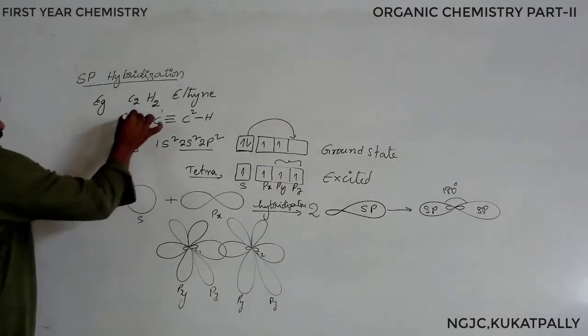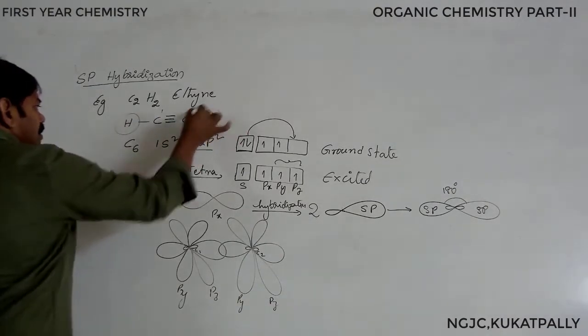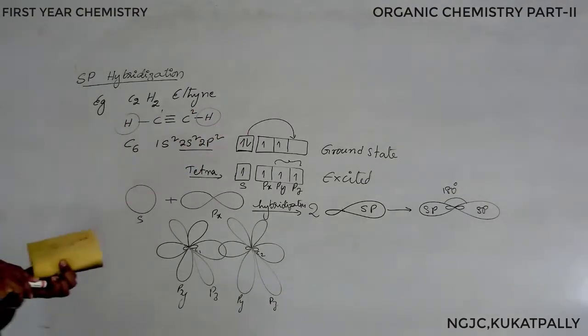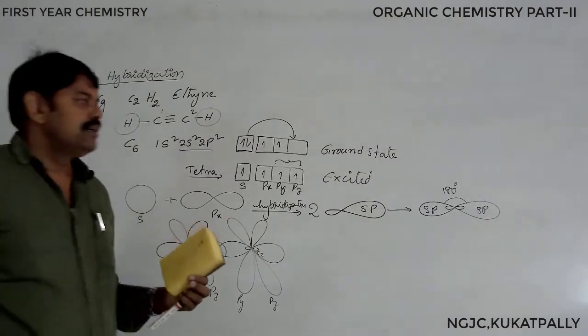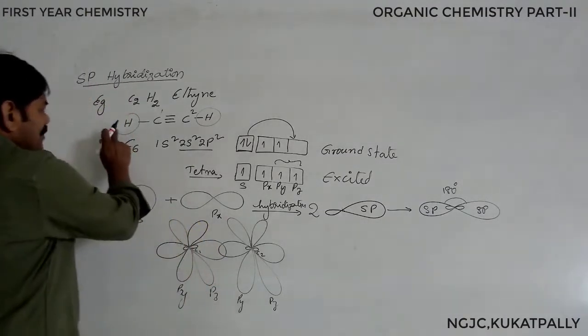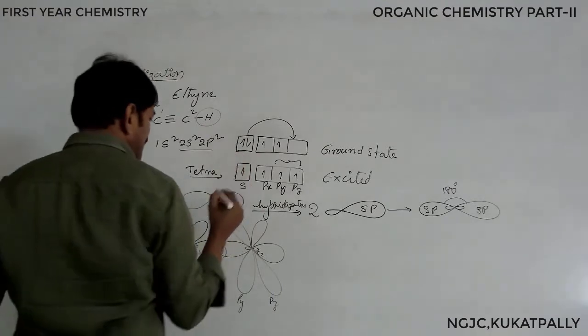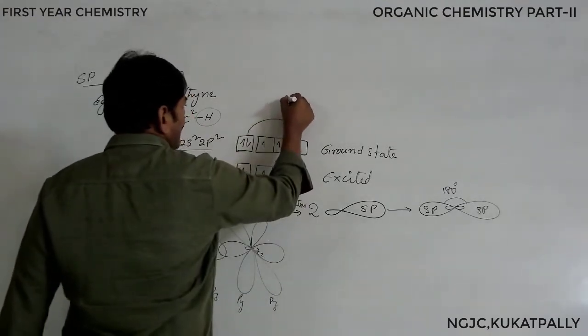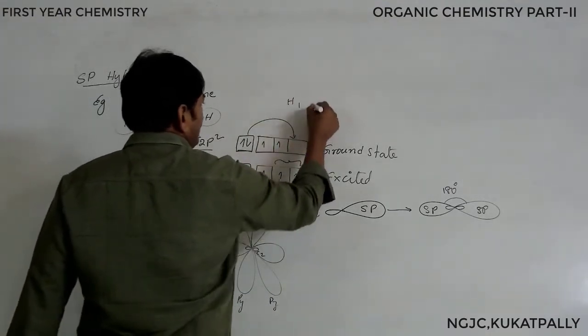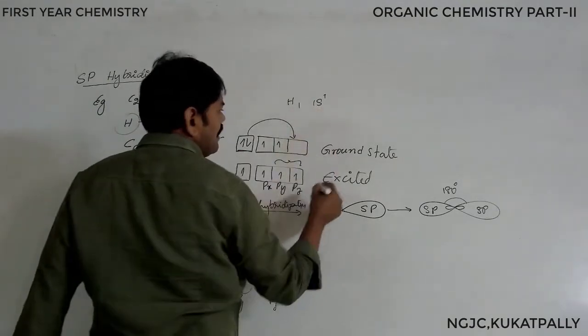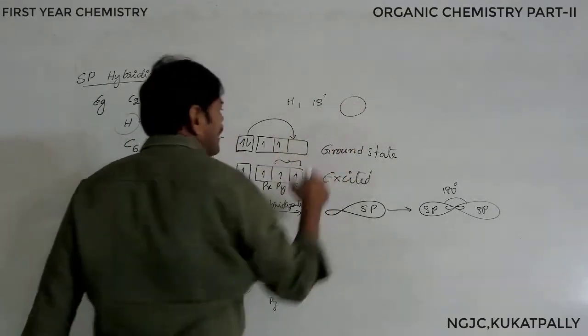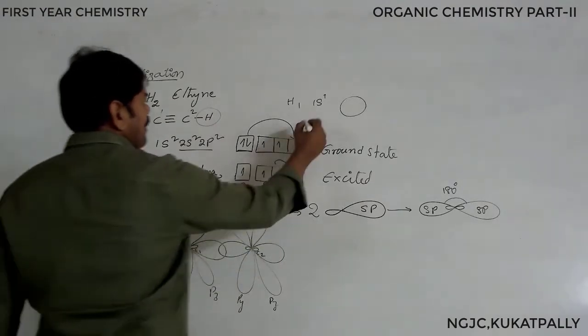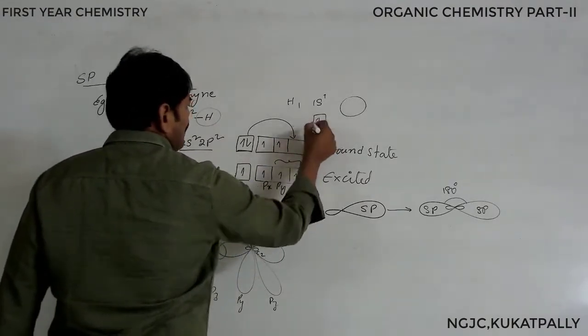What about hydrogen? Hydrogen has an s orbital. The hydrogen atomic number is 1, the electronic configuration is 1s1, and it is spherical in shape. After writing the electron, we can show one s orbital.